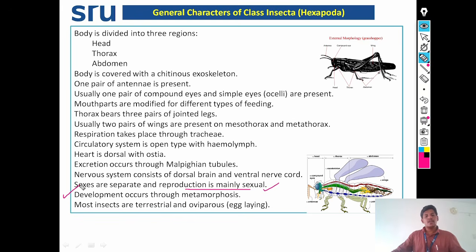In insects, development occurs through metamorphosis. Meta means change, morph means form. Change in form is known as metamorphosis. And most insects are terrestrial and oviparous in nature, meaning they lay eggs. Mostly they lay eggs, and various other kinds of reproduction are also there. Vivipary is there, pedogenesis is there, parthenogenesis is also there. We will discuss all these things in the chapter on types of reproduction in insects.